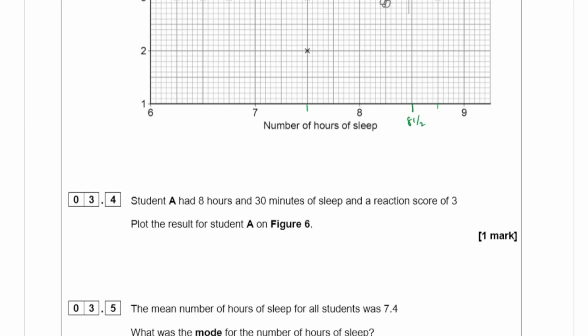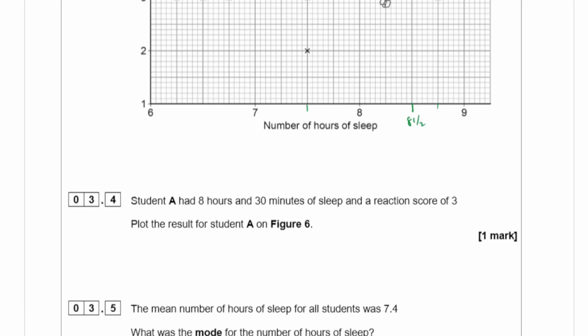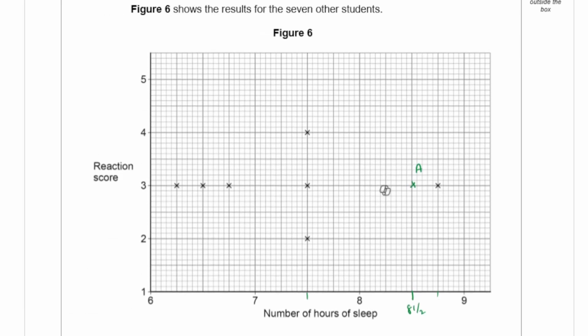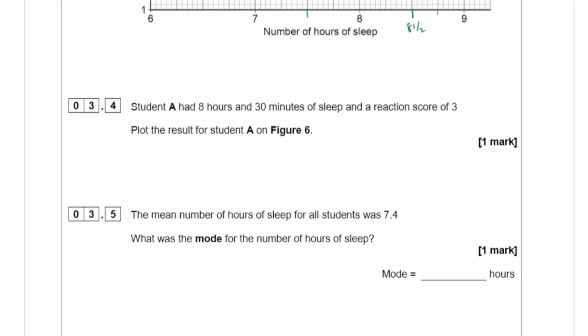The mean number of hours of sleep for all students was 7.4. What was the mode for the number of hours of sleep? The mode value is the most common value, that is 7.5 hours. We have 3 readings, so that's 7.5.